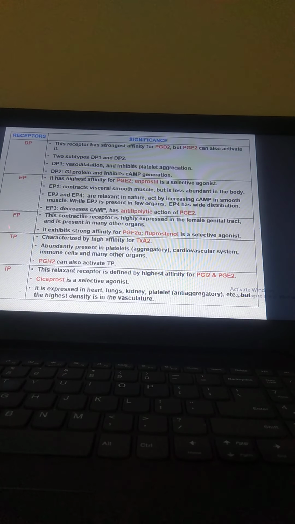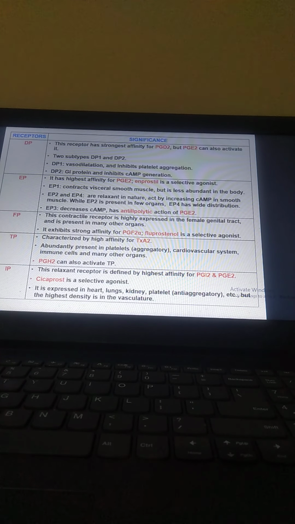Then we have the prostaglandin T receptor. It is characterized by high affinity for TXA2 and is abundantly present in platelets, the cardiovascular system, immune cells, and many other organs. PGH2 can also activate the prostaglandin T receptor. The prostaglandin I receptor, the relaxant receptor, is defined by the highest affinity for PGI2 and PGE2. Cicaprost is a selective agonist here. It is expressed in heart, lungs, kidney, and platelets, with anti-aggregatory action, etc., but the highest density is in the vasculature.